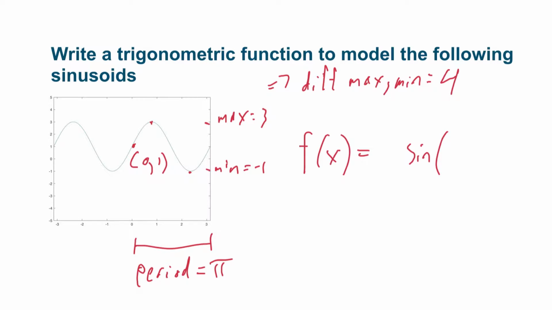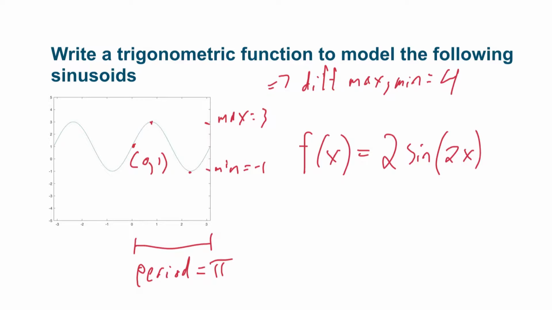Let's use a sine function. I have to compensate for the fact that my period is more rapid than normal here. So I'll put a 2 pi, or rather a 2x inside. Now my amplitude is also bigger than normal. It's twice as big, so I'll put a 2 there.